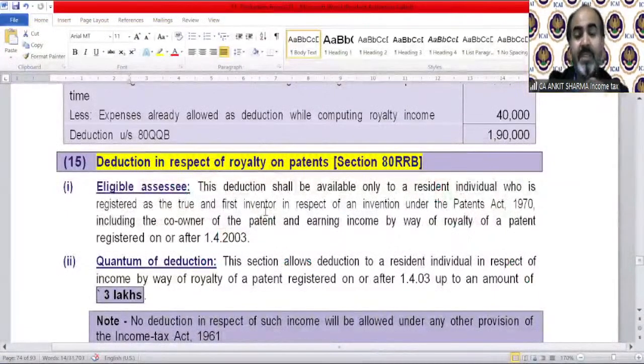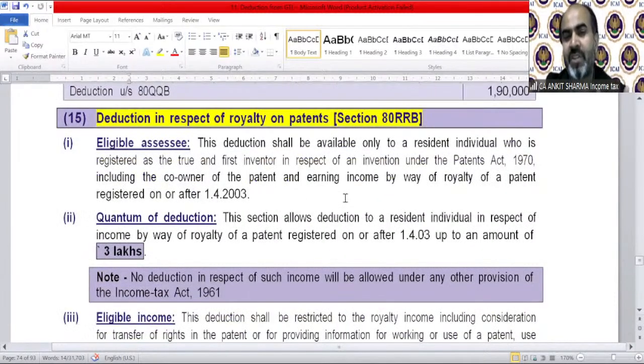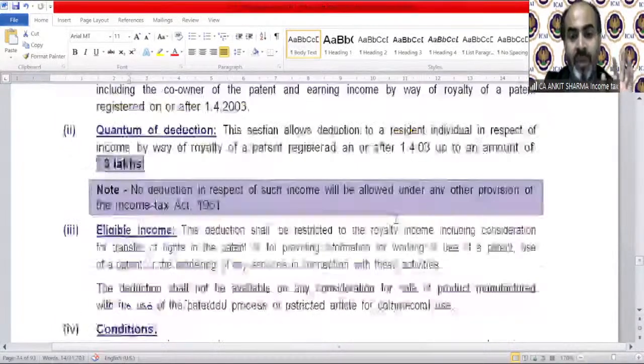80RRB is for royalty on patents. 80QQB was royalty for copyright, and it is now royalty on patents. The deduction shall be available only to a resident individual who is registered as the true and first inventor in respect of the invention, of course. Quantum again same. The section allows deduction to a resident individual in respect of income by way of royalty of a patent registered on or after 1403.